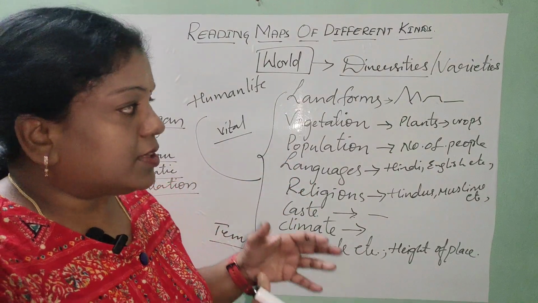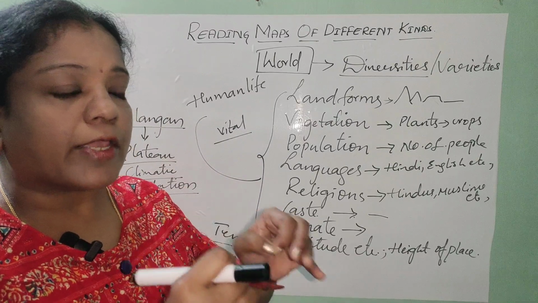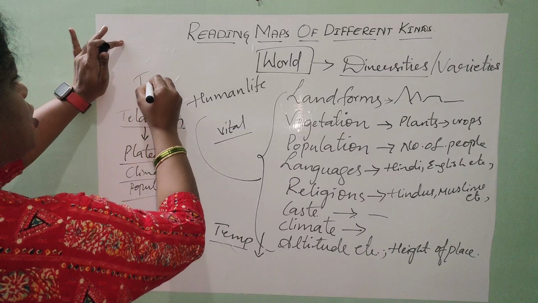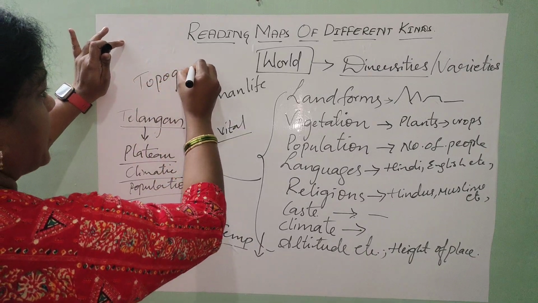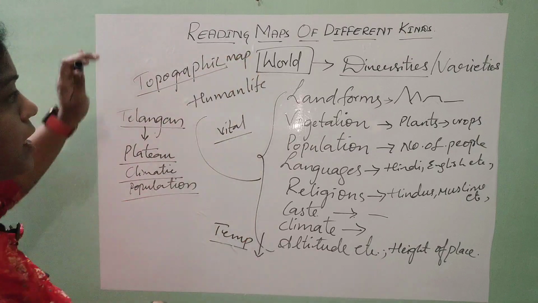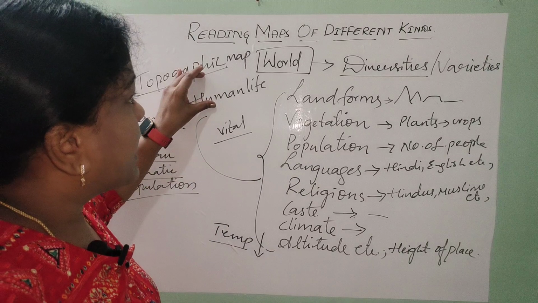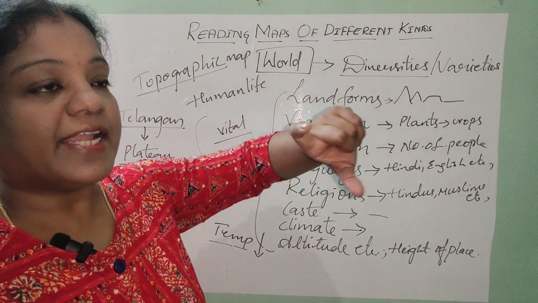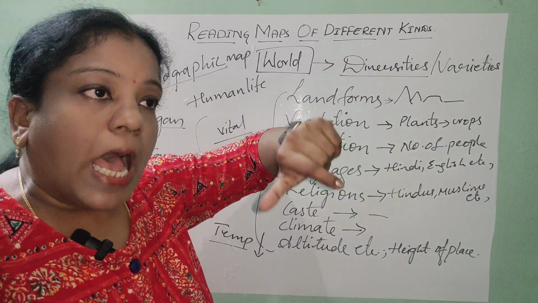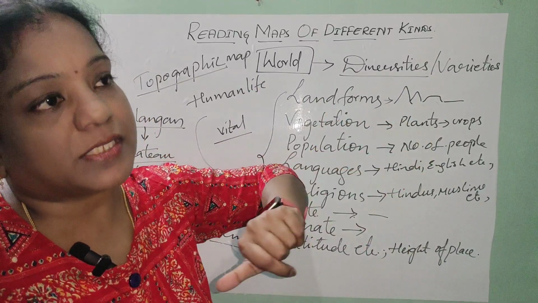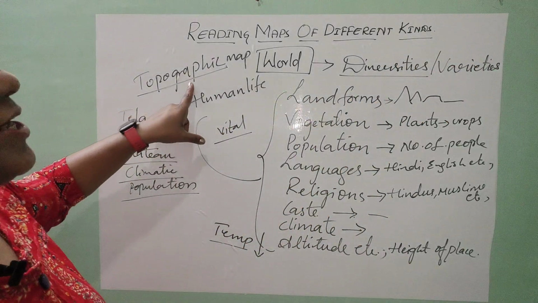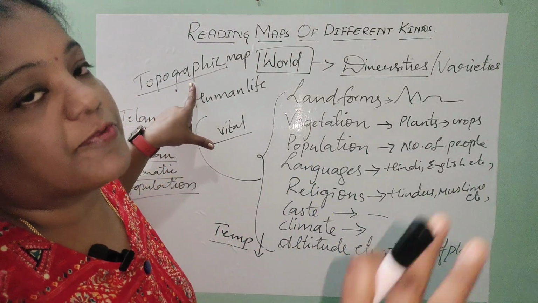So in this way, I can focus on each and every factor and then I can have a detailed study. The types of maps which are giving you accurate and detailed information can be defined as topographical maps. As the topic came, I have given you the definition of the topographic map. So what are topographic maps here? The maps which are giving you accurate, detailed information about the physical features as well as the man-made features projected on the earth. That detailed and accurate information can be given by the topographical maps.